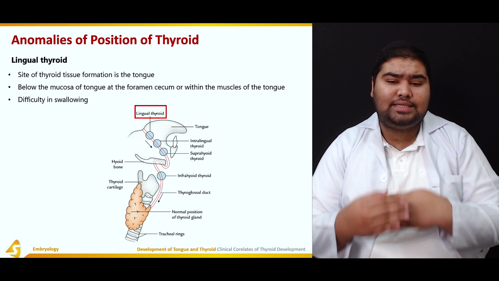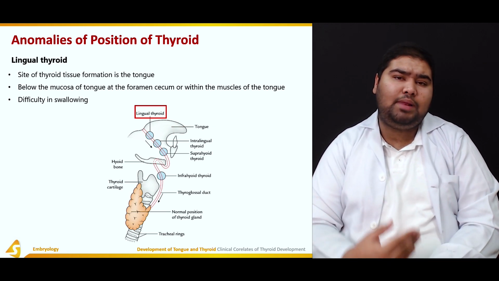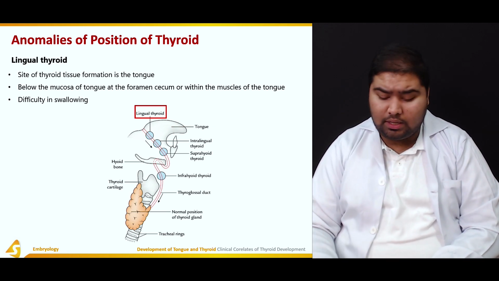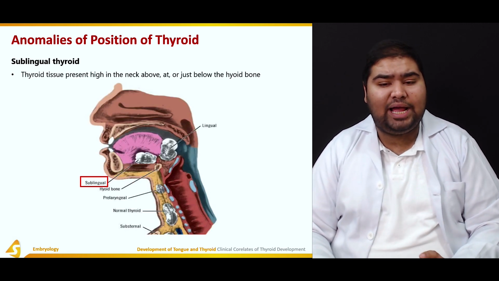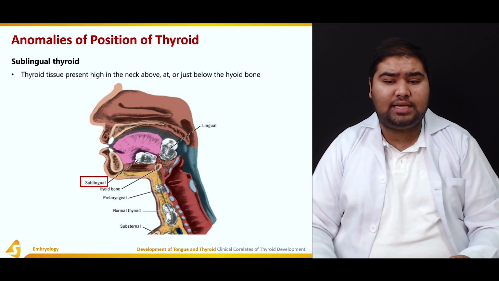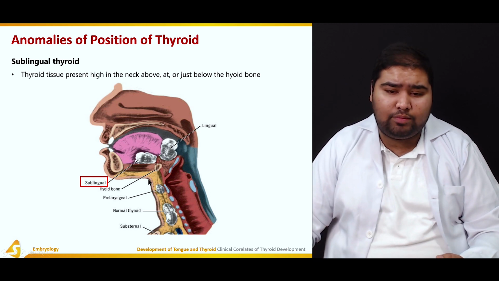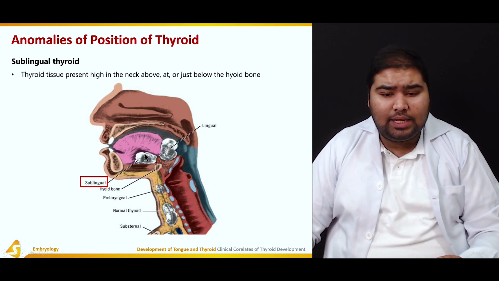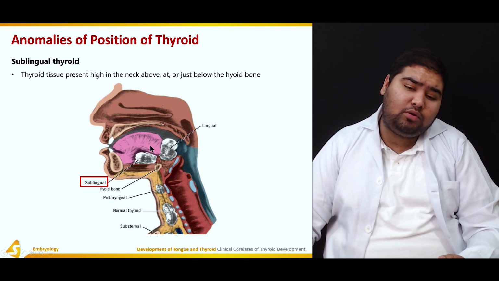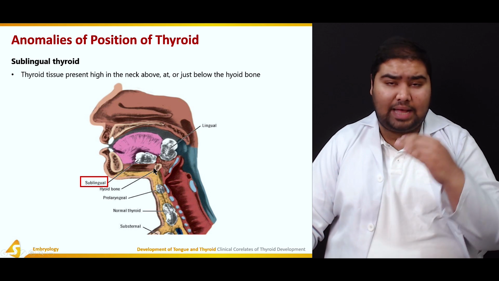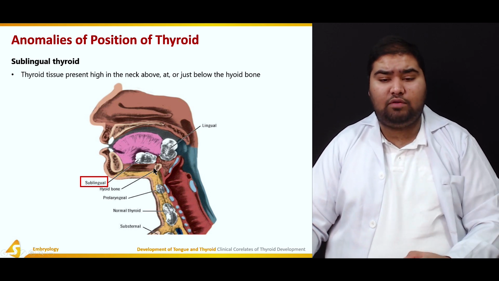Now let's talk about sublingual thyroid. So sublingual thyroid lies below the tongue. It is present high above in the neck, that is just below or at the hyoid bone. So this is the hyoid bone, and this is the area of the sublingual thyroid that actually lies just below the tongue and at the level or slightly below the level of the hyoid bone.